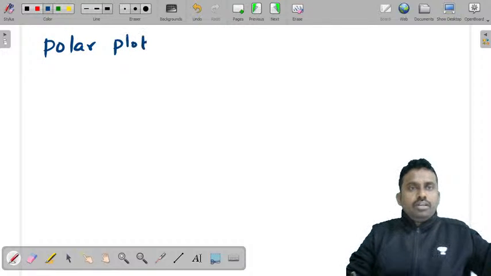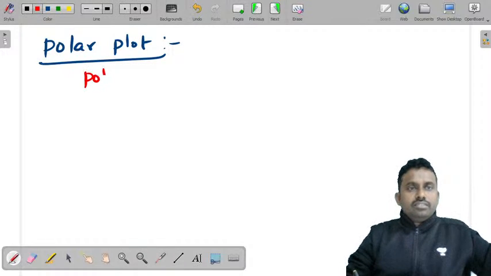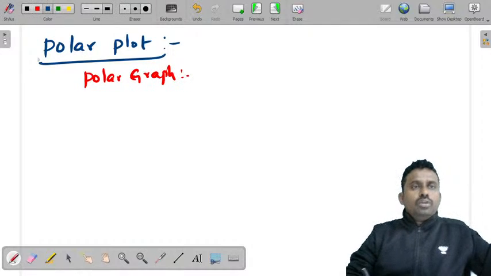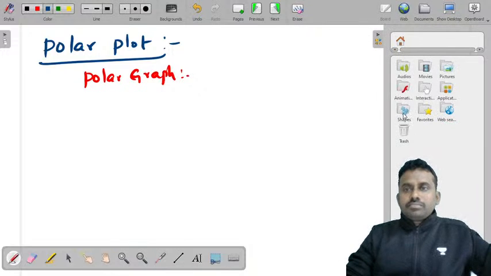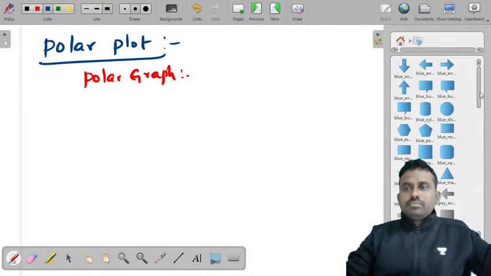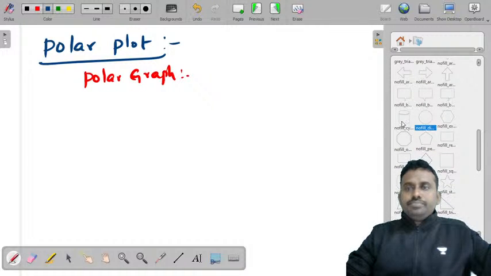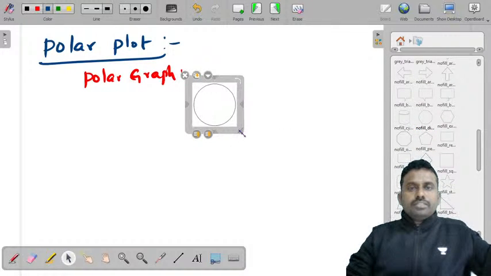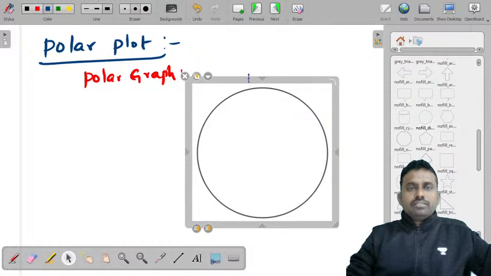So polar plot, we'll see what is polar graph here. Polar graph actually has some circles like this.